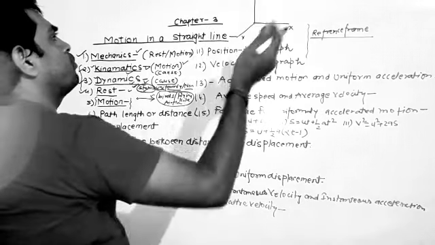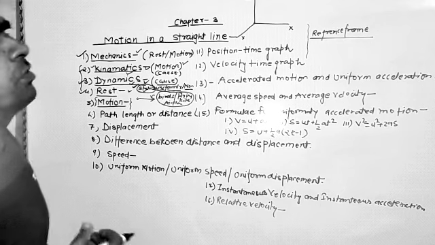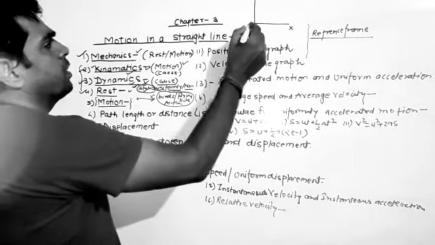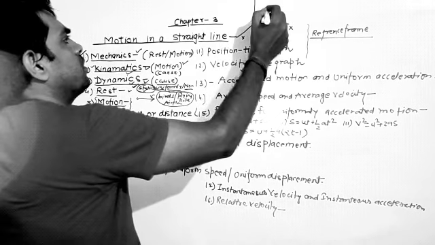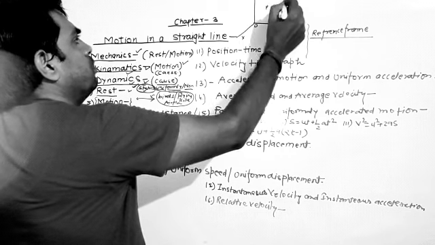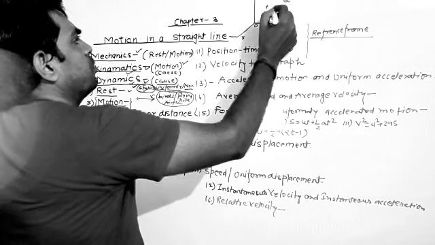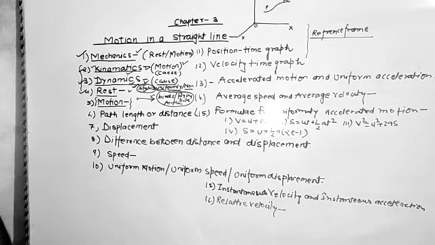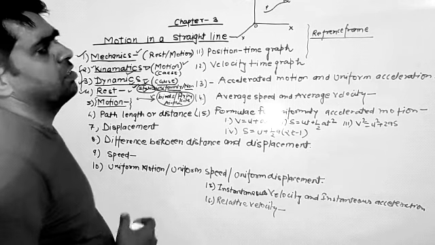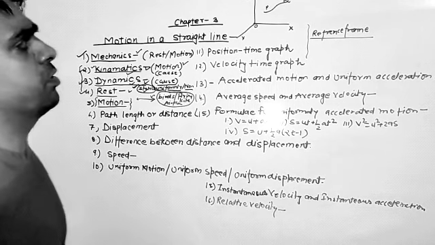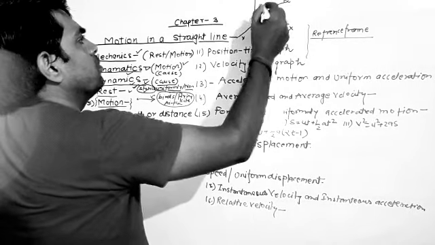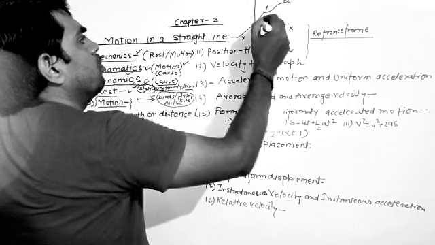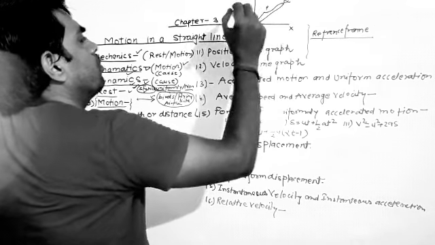Now suppose that we wish to find out the change in the position of the object in the frame of reference x, y, z from some point at origin, say O, and the position of the object is changing from position P to Q. The object is changing its position from P to Q. Now we can easily find out the actual location of the particle if we use the coordinate system that is called reference frame or frame of reference. So we specify the position coordinates from O to Q.